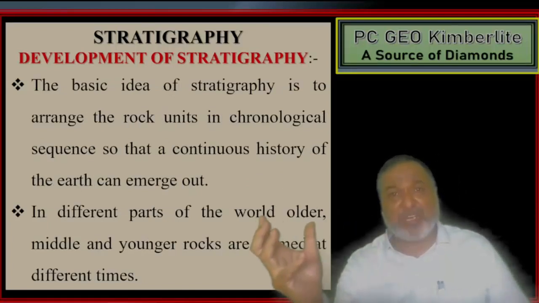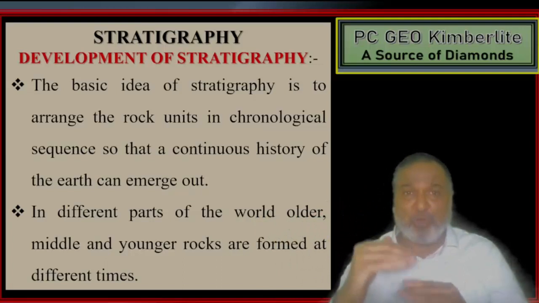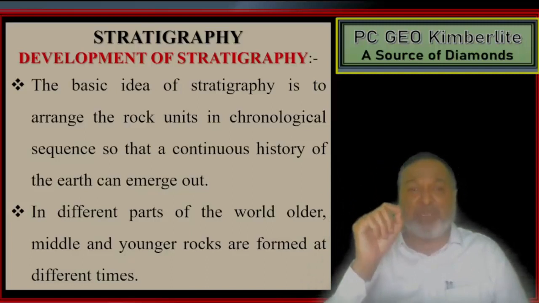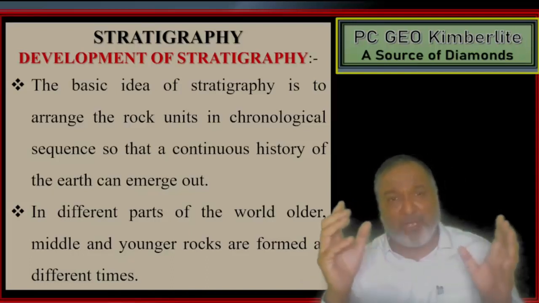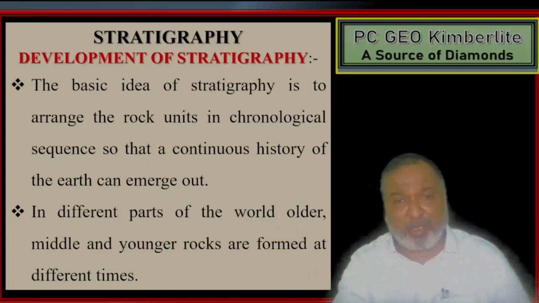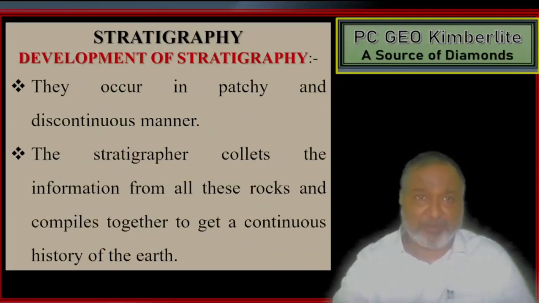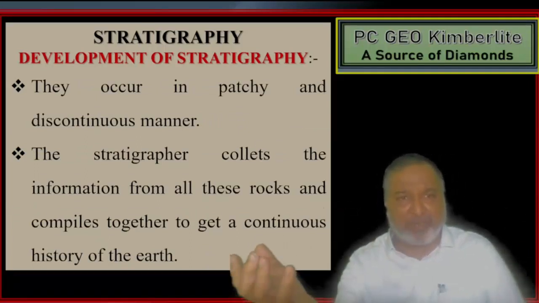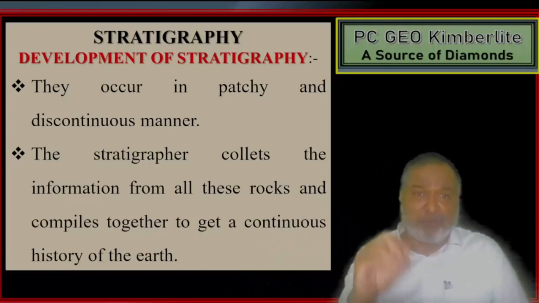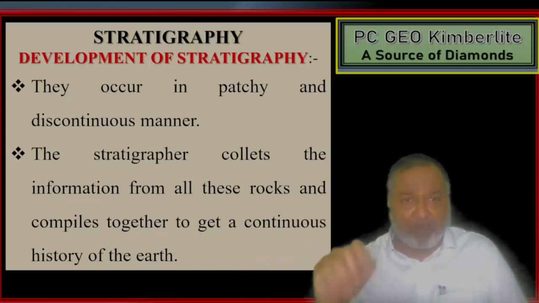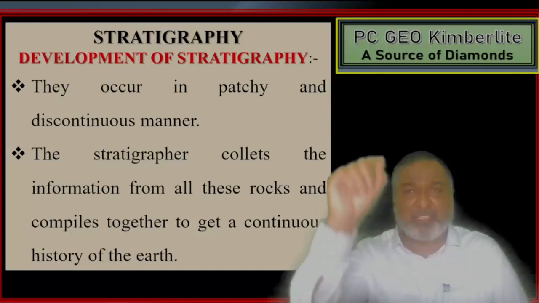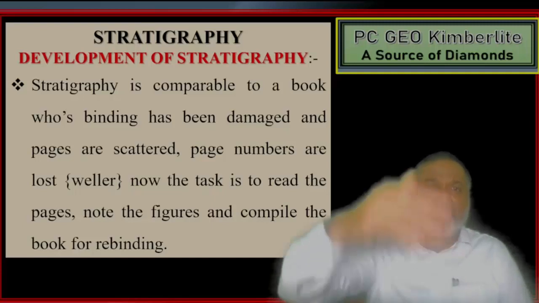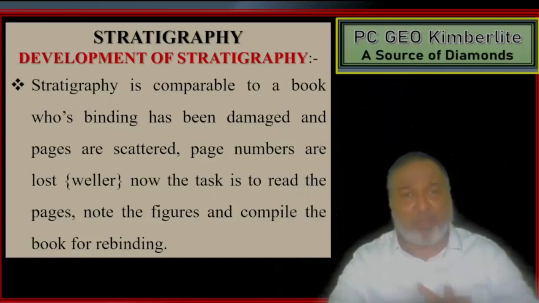The basic idea of stratigraphy is to arrange the rocks into units in chronological sequence so that a continuous history of the earth can emerge. In different parts of the world, older, middle and younger rocks are formed at different times. They occur in a patchy and disconnected manner. The stratigrapher collects the information from all the rocks and compiles it together to get a continuous history of the earth, from top to bottom or from bottom to top. They are given in a column.